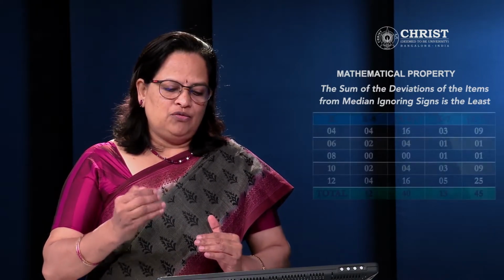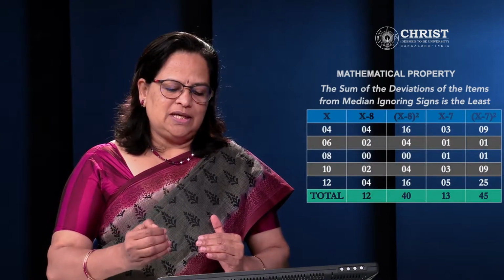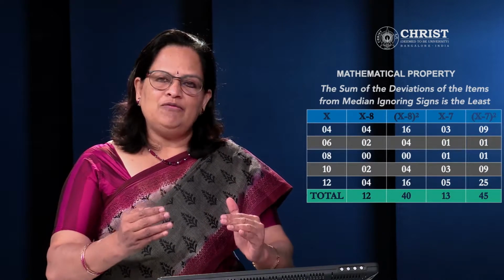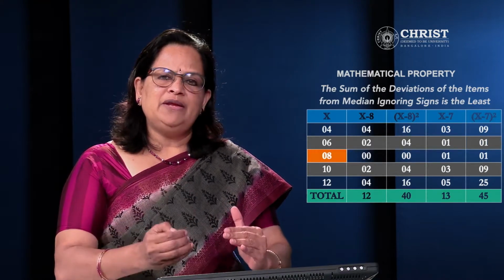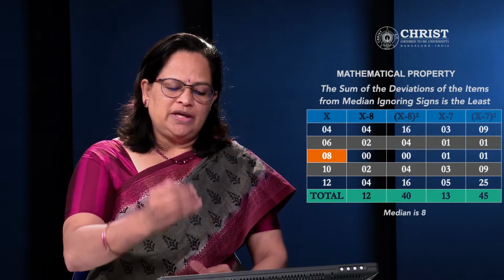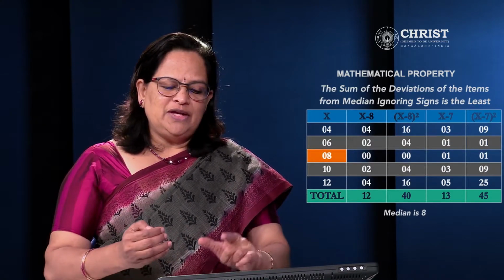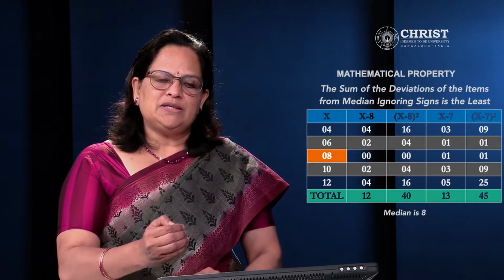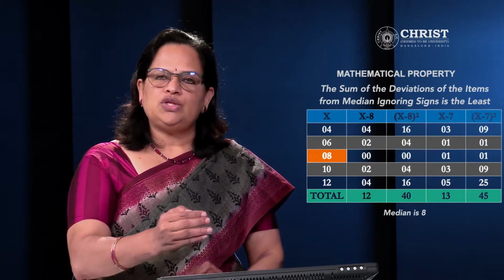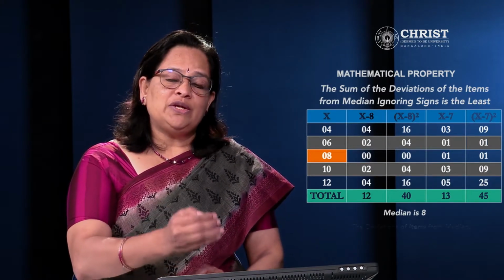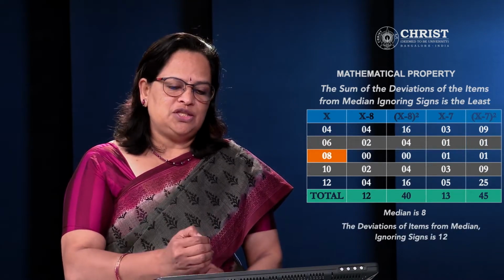So if you take observation values of x: 4, 6, 8, 10 and 12. It's already arranged in ascending order, so the median value is 8. Here, if you take deviations of values from 8, you will get 4, 2, 0, 2 and 4. The total is 12, ignoring signs; we are not taking signs into account.